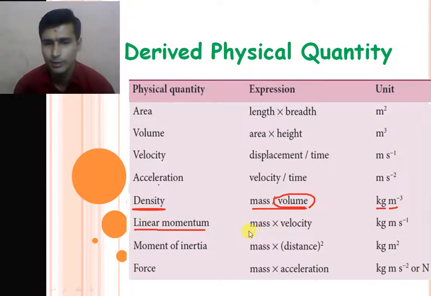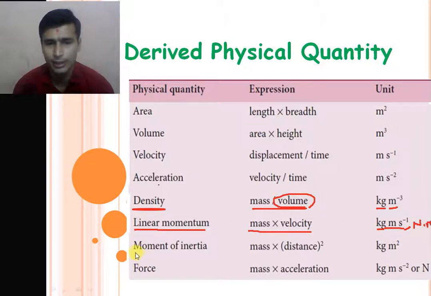Another physical quantity is linear momentum, or you can say simply momentum. Momentum is defined as the mass into velocity. You know what is the unit of the mass? SI unit of the mass is kg and SI unit of the velocity is meter per second. So we write kg into meter per second. That is the unit of the linear momentum. Another unit of the linear momentum is Newton into second, right? This we will study later on.